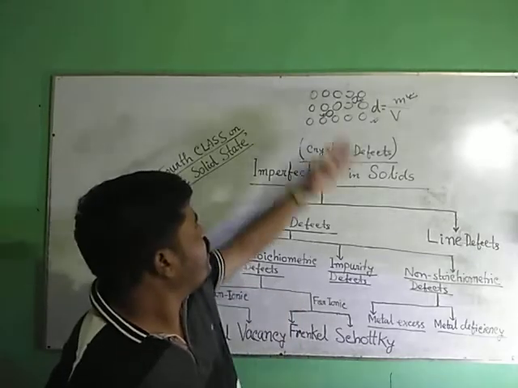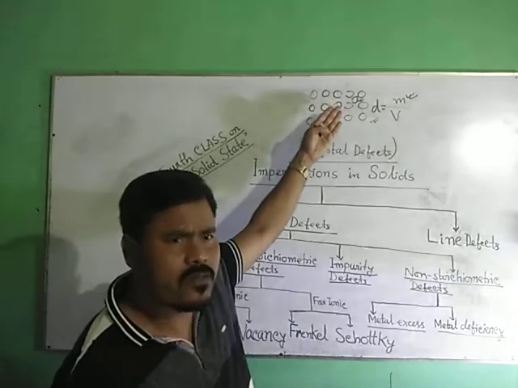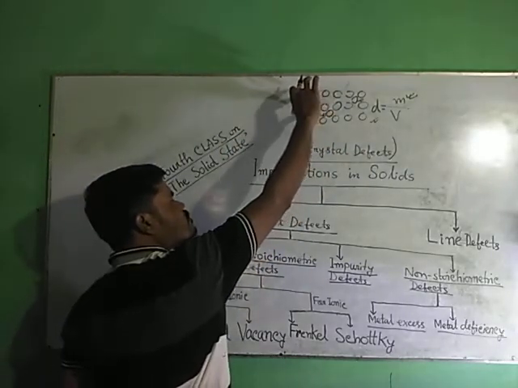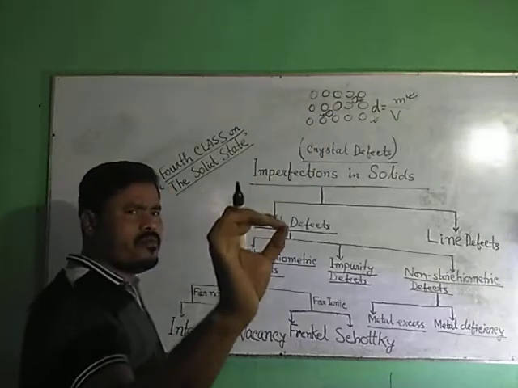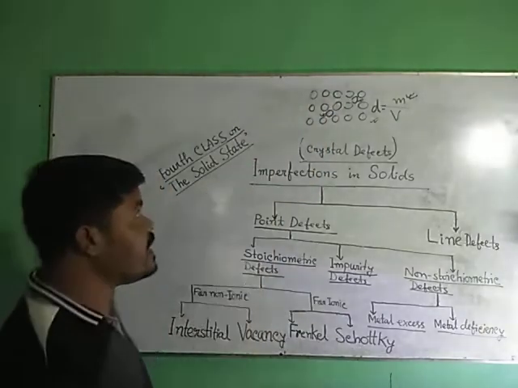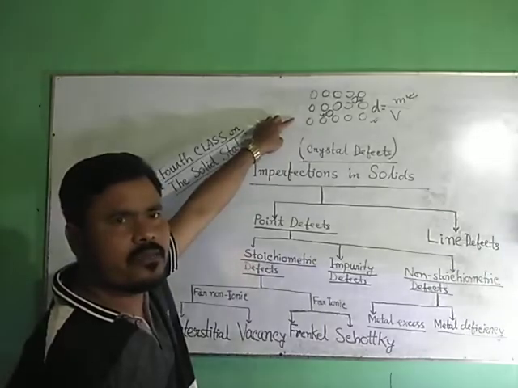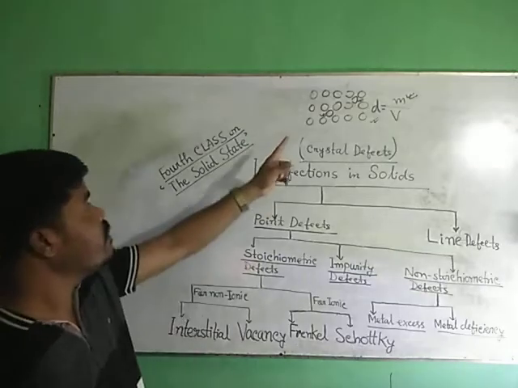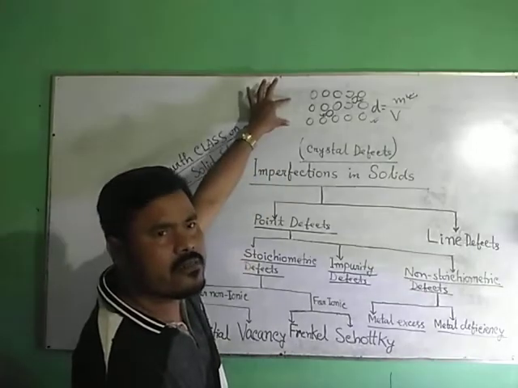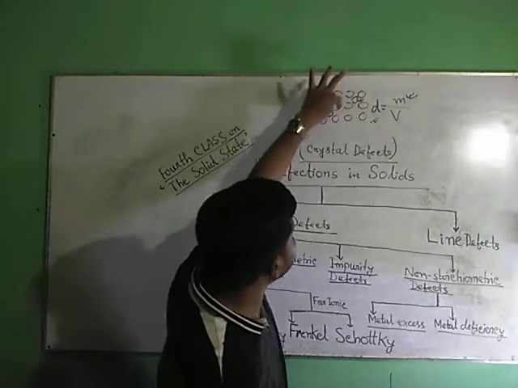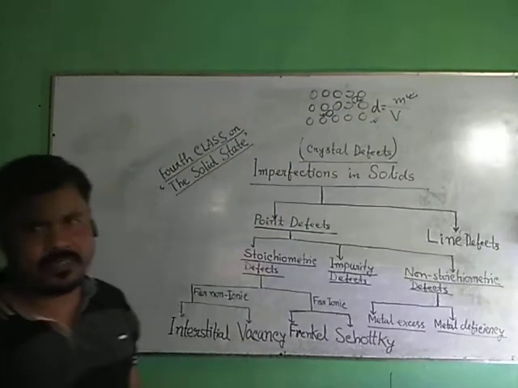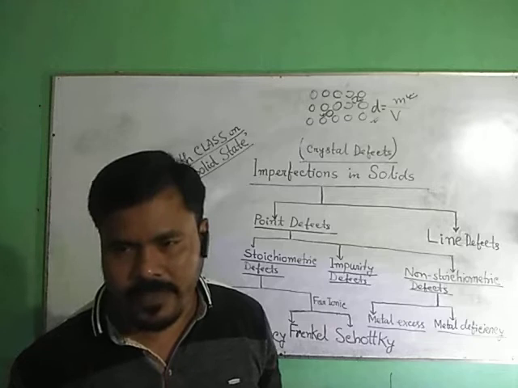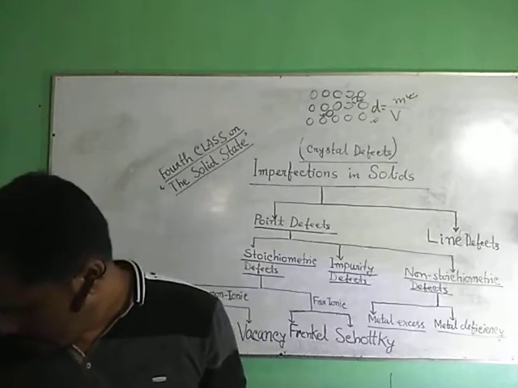I can give you the definition. Lattice points are occupied with definite order. Particles are present in lattice sites. Besides the lattice sites, some particles are present in interstitial sites. Then that defect is called interstitial defect. I have discussed this already.